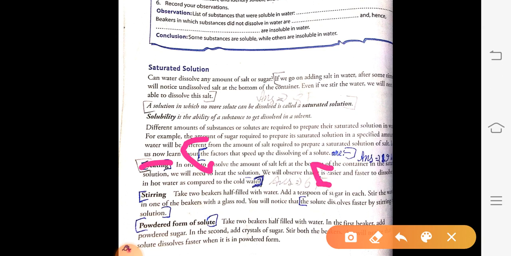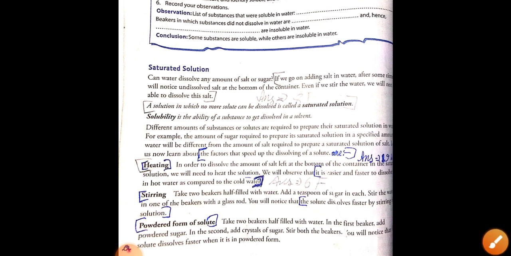It is easier and faster to dissolve solute in hot water as compared to cold water. Then second point, stirring. The solute dissolves faster by stirring the solution. This is your second point. Third, powdered form of a solute.